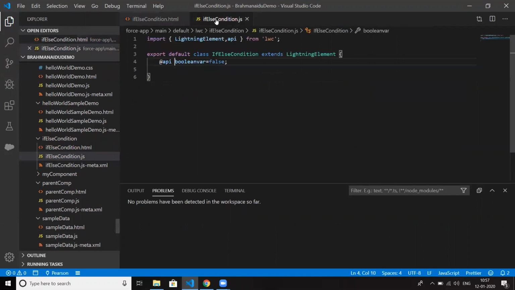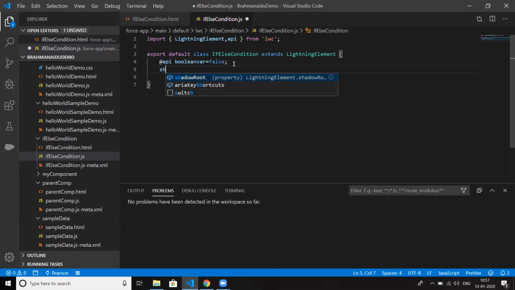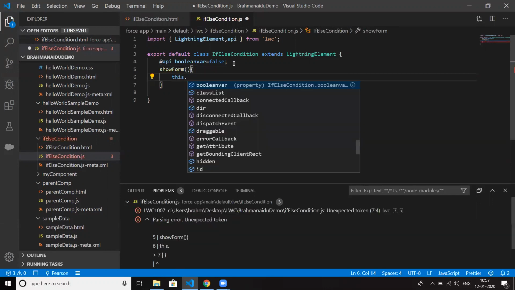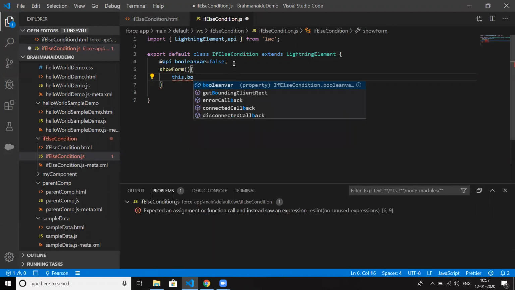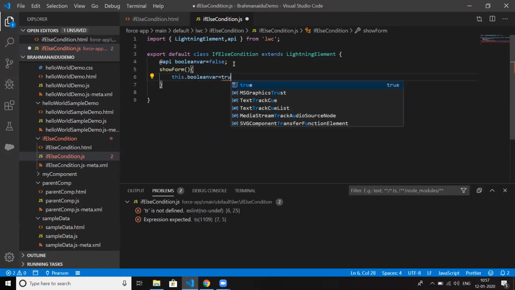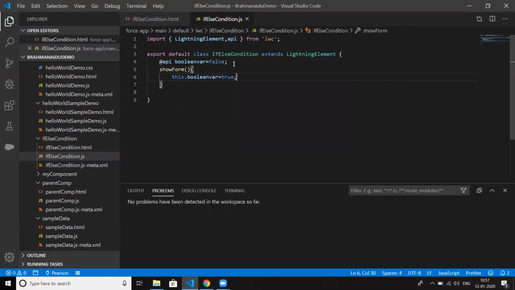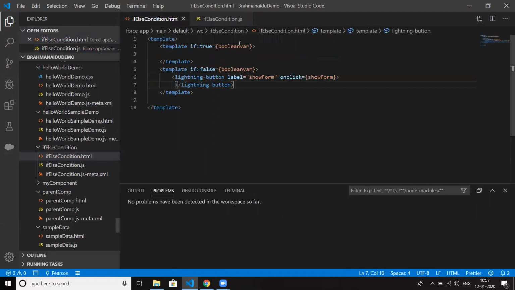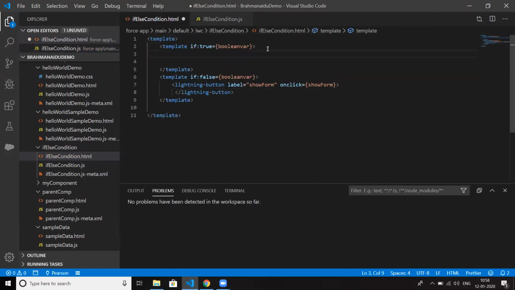Whenever the user clicks on it, I'm setting it to true. So now whenever the user clicks on the button, it will enter into this block.